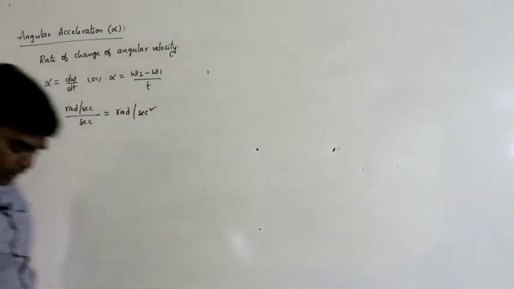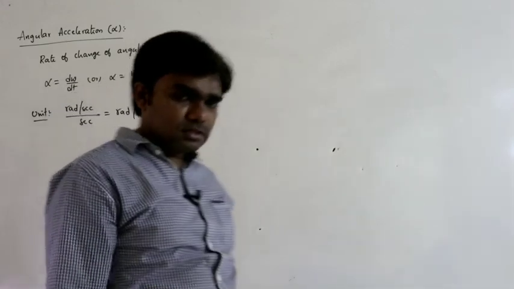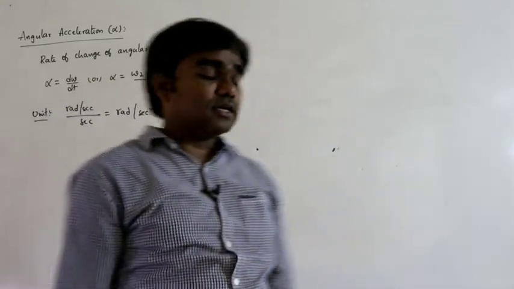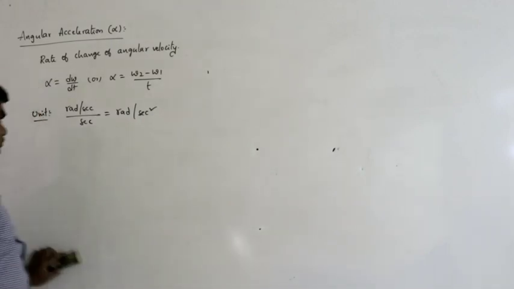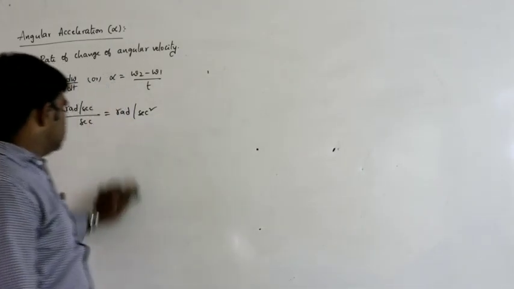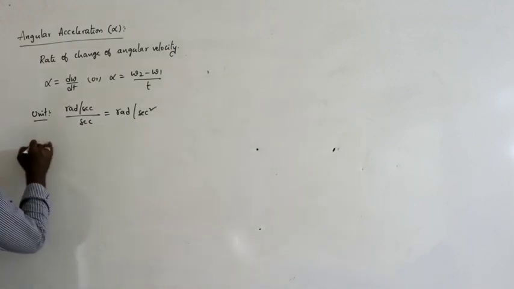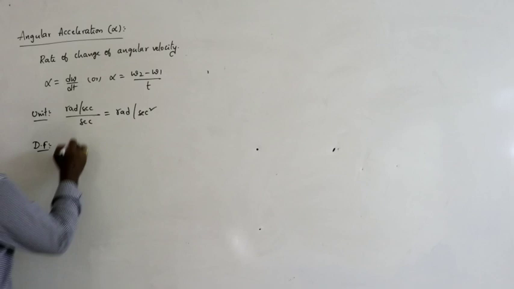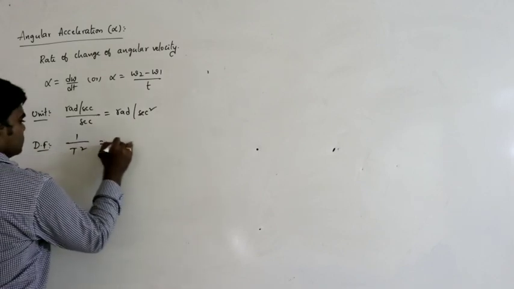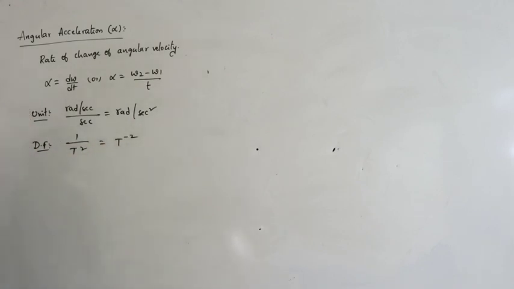The unit of angular acceleration is radian per second square. And its dimensional formula: radian doesn't have any dimensions, so 1 by t square, so that is t power minus 2. Dimension formula of angular acceleration is t power minus 2.